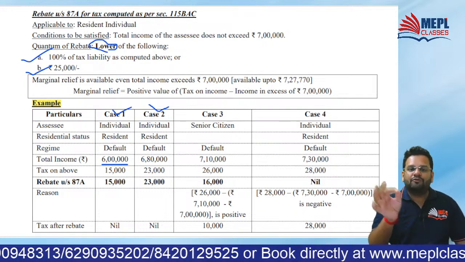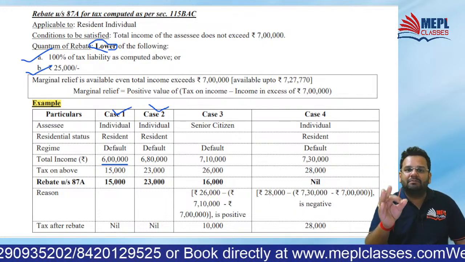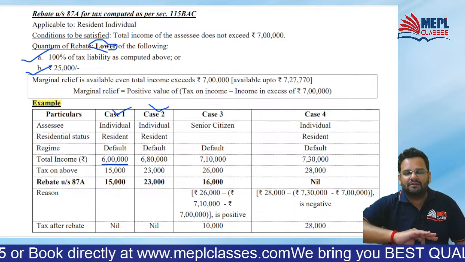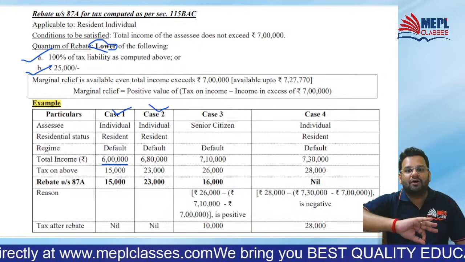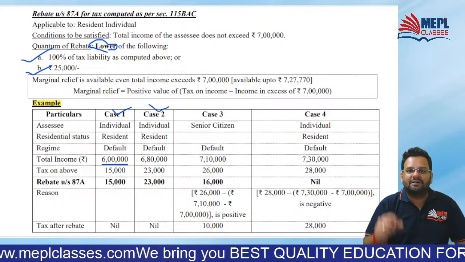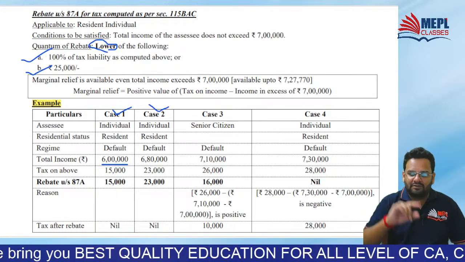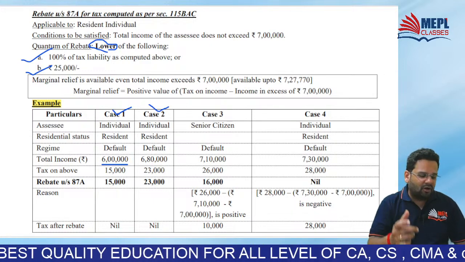Yes, sir. We got 15,000. You will get rebate of this entire 15,000. Sir, why are we getting rebate? We are getting rebate because total income is not exceeding rupees 7 lakh. That's why we got the rebate. How much rebate did we get?